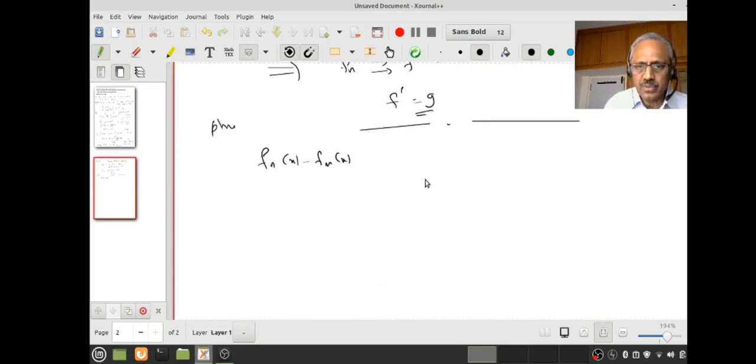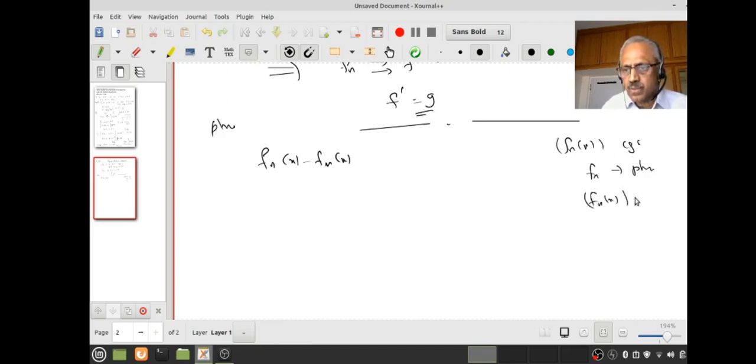Okay, so to check pointwise convergence, that means I want to say fn(x) pointwise converges. Okay, to show this sequence of real numbers converges, what should I do? I have to show fn(x) is Cauchy. So that's what I want to do. Okay, as you can see, I'm thinking here. So what is fn(x)?